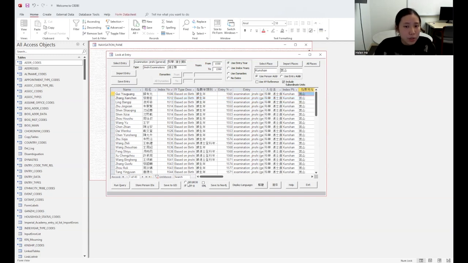And we will also have these two file types that we can save to upload to GIS. And also we have save to Neo4j, we have KML. Those are for Google Earth and for other types of geographical graph databases. So please feel free to explore these functions if you care about the geographical.